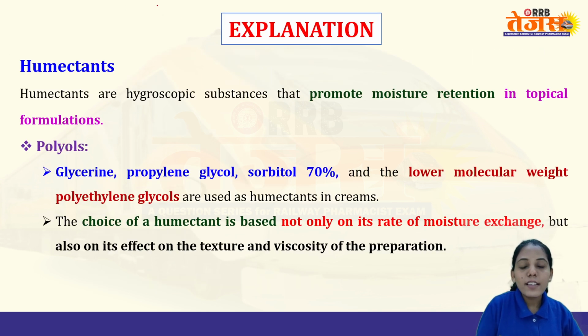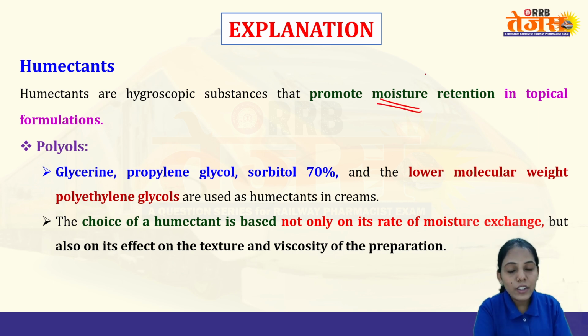Humectants, the name itself suggests that they provide some humidity. For example, if you are using them in toothpaste or creams, to prevent drying out, right? It is a hygroscopic substance that promotes moisture retention in the topical formulation. It prevents the drying out of the formulation.